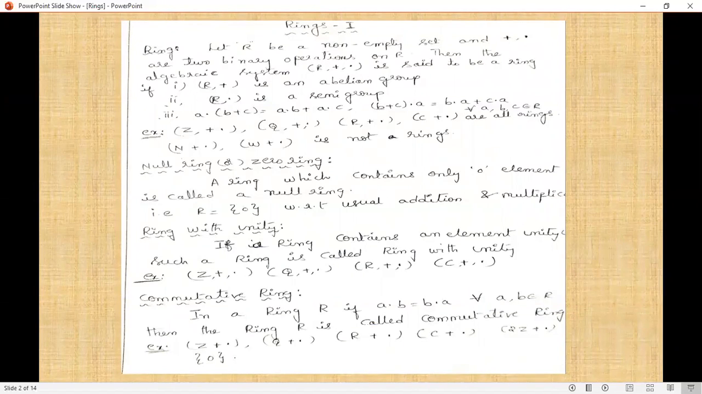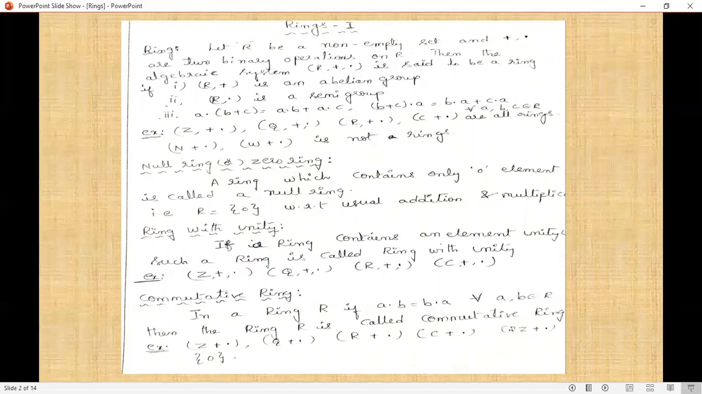In rings, we use two binary operations, and the algebraic structure is (R, +, ·). In groups, we use only a single binary operation. In rings, we use two binary operations, plus and multiplication. Let R be a non-empty set, and plus and dot are two binary operations on R. Then the algebraic structure (R, +, ·) is said to be a ring